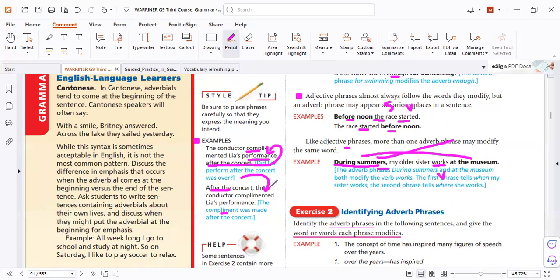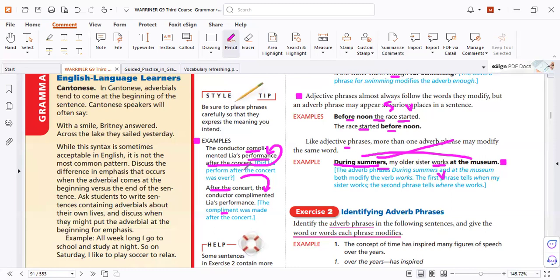But that means sometimes when you change the placement of the phrases, the meaning changes. Here it does not change, but here it changes. So be careful in the test. If I change the position, the meaning changes. So it's wrong. So we need to check which meaning is needed in the test. And of course, we will answer the questions in the test very soon to see how it comes in the questions.